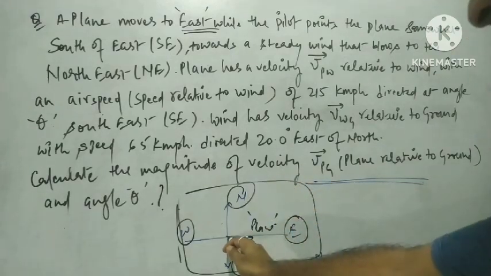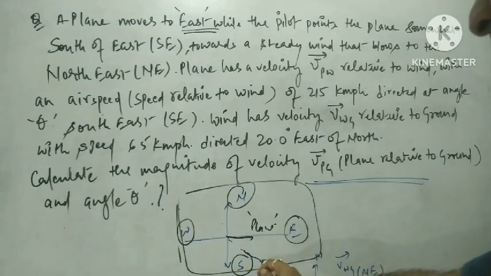So the pilot is pointing the plane in some such direction, towards a steady wind that blows to the northeast.